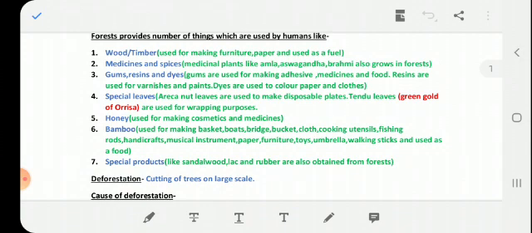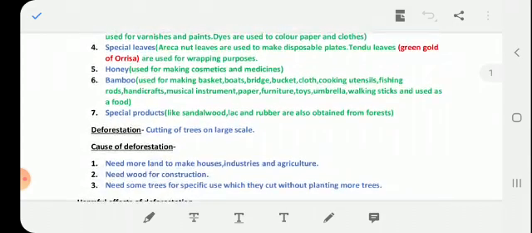Areca nut leaves are used to make disposable plates, and tendu leaves, which are the green gold of Odisha, are used for wrapping purposes. Clear? Next, fifth is honey. It is used for making cosmetics and medicines. Sixth is bamboo. It is used for making baskets, boats, bridges and different types of wooden material. It is also used as food. Seventh is special products like sandalwood, lac and rubber, which are also obtained from the forest. Clear? All of us know about this.